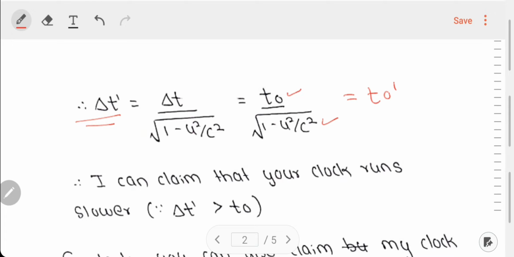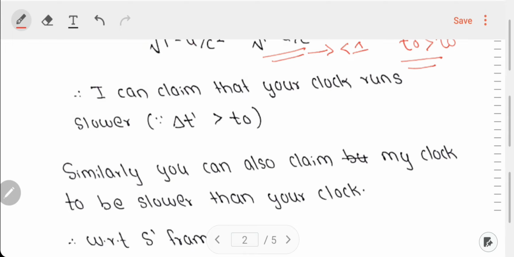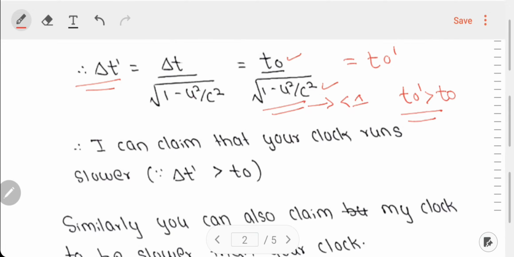Now, if we take a look at the factor in the denominator, under root 1 minus u square over c square, this factor is less than 1, and therefore I get t naught prime is greater than t naught, which means that the time period of your clock is more than the time period of my clock. Therefore I can claim that your clock is running slower than my clock, just because the time period of your clock is greater than the time period of my clock.